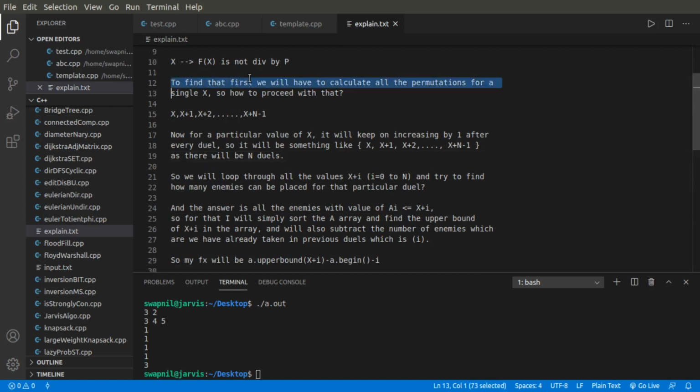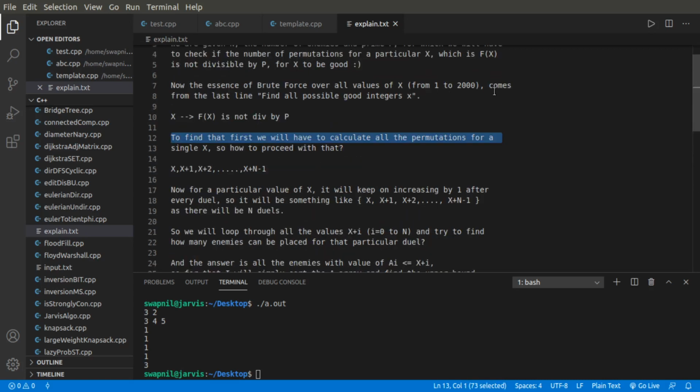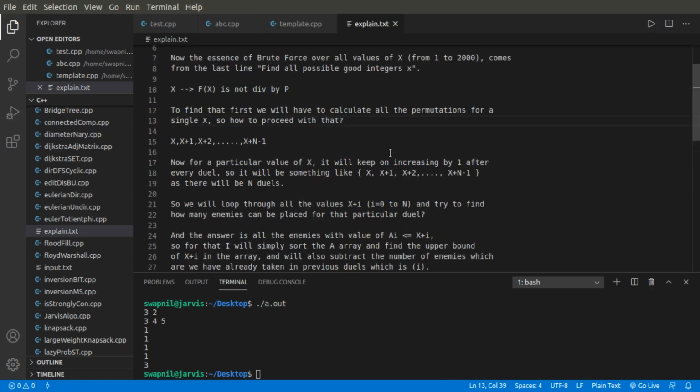First, the outer loop is looping through all the values of x, which is from 1 to 2000, and we will also have an inner loop which will loop through all the values of x plus I, where I is looping through 0 to n, and we will try to find out how many enemies can be placed for that particular duel.